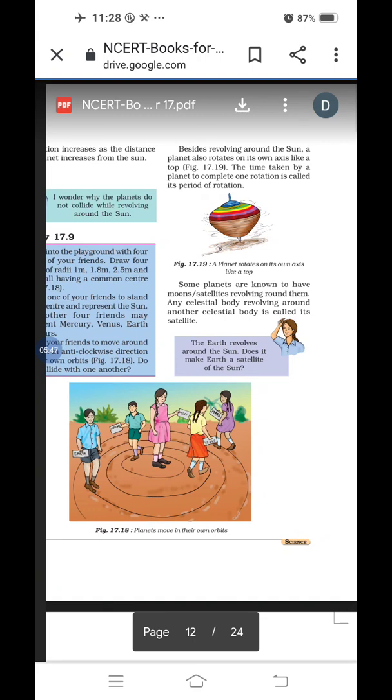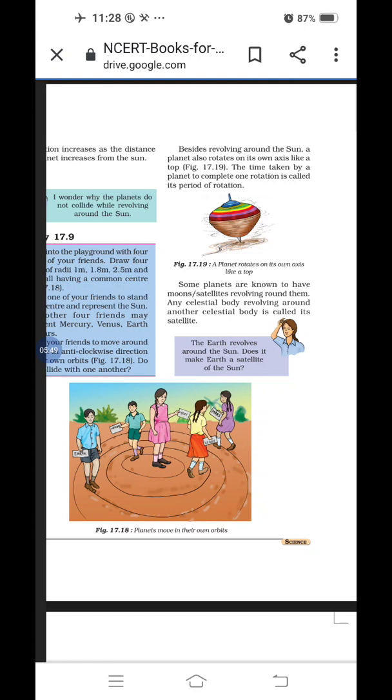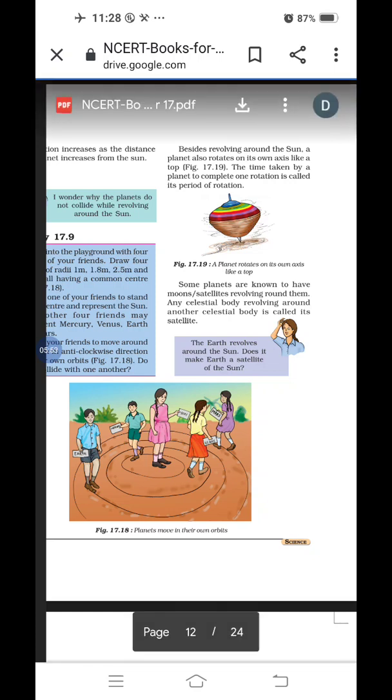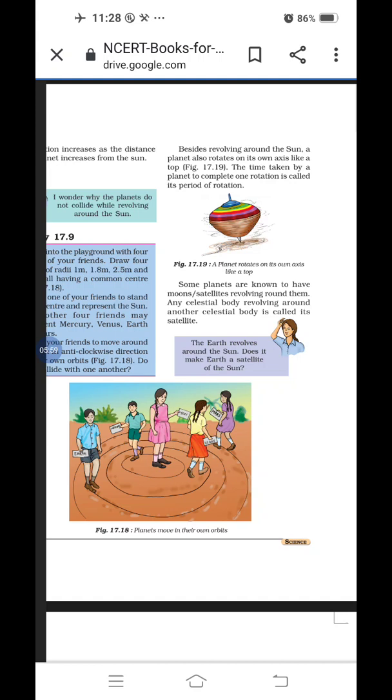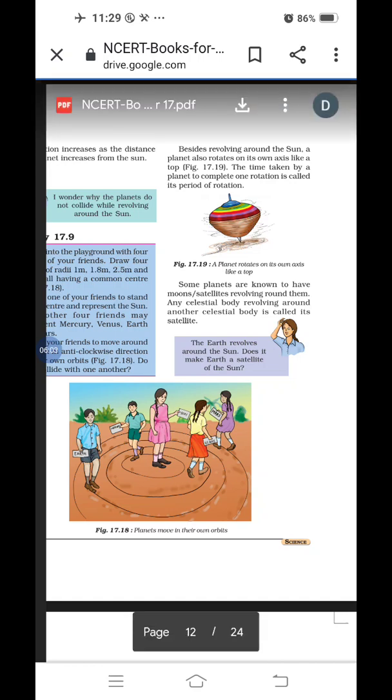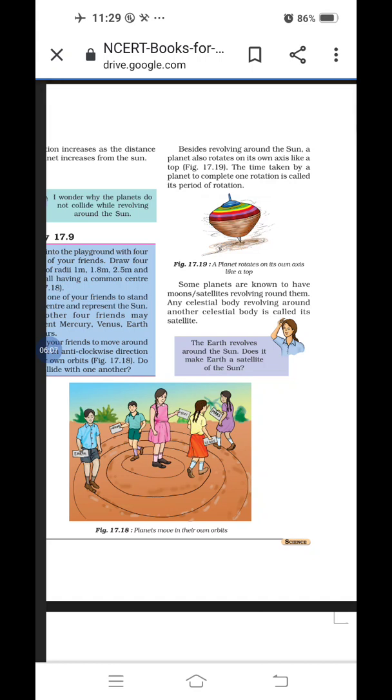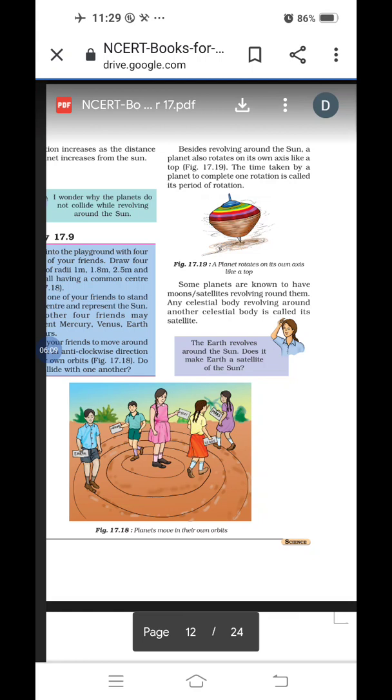Above that figure, it is already given here. Planets also rotate on their own axis, and the time taken by a planet to complete one rotation around itself is called its period of rotation. What is the difference between revolution and rotation? In period of revolution, they are revolving around another object.